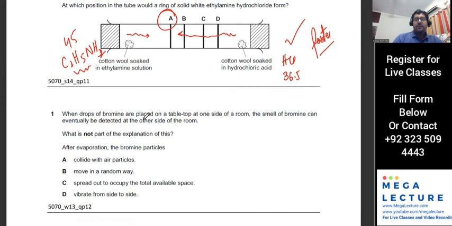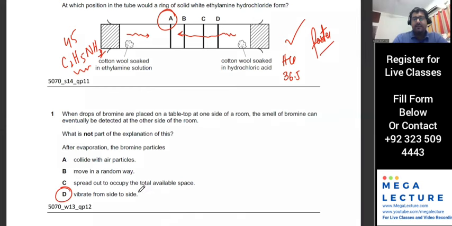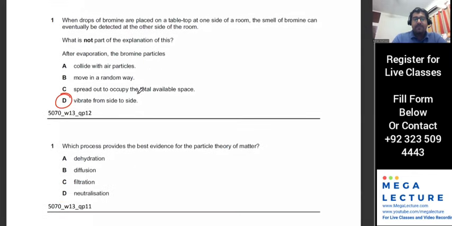Next one is when drops of bromine are placed on a tabletop at one side of a room, the smell of bromine can eventually be detected at the other side of the room. What is not part of the explanation of this? So first one, after evaporation, the bromine particles, that's part of the explanation. So bromine, that's diffusion happening. What is not part of the explanation? D, because that's a solid. They're talking about diffusion that happens in liquids and gases.